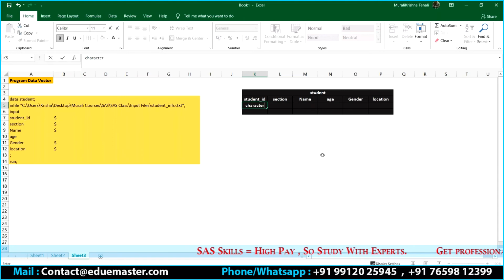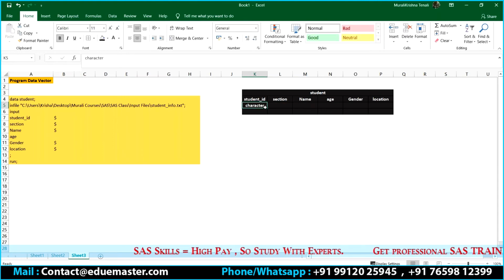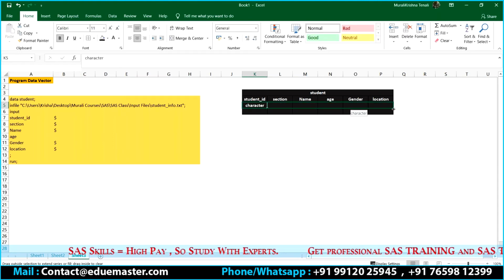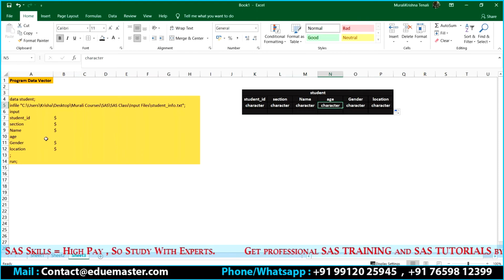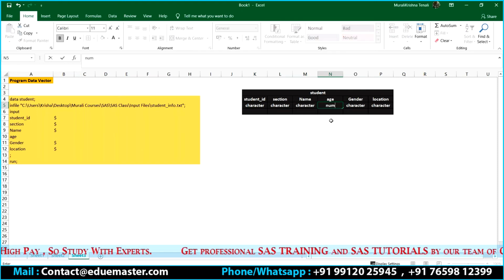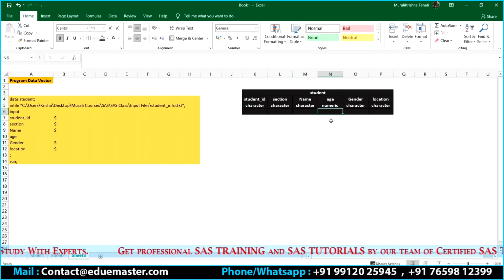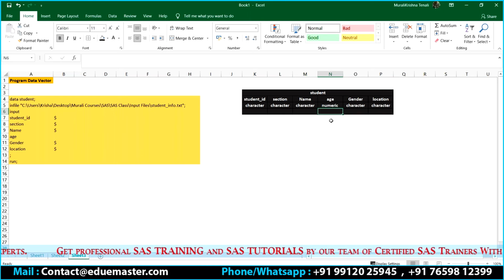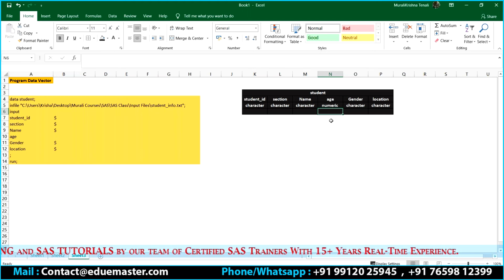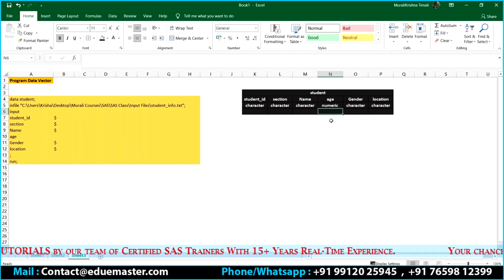Wherever I have a dollar, that is going to be a character. Wherever I don't put a dollar, that is going to be a number. Is this correct? So to define a variable, I have to define 3 things in total: the name, the data type, and the length.